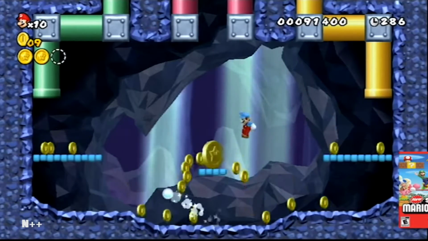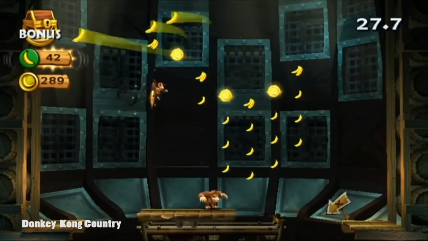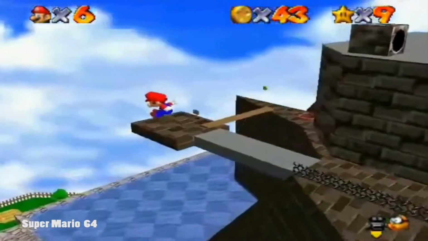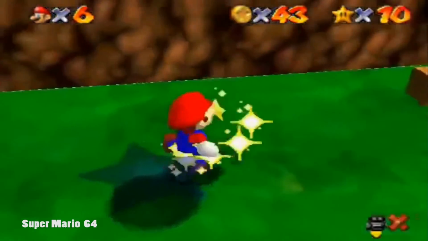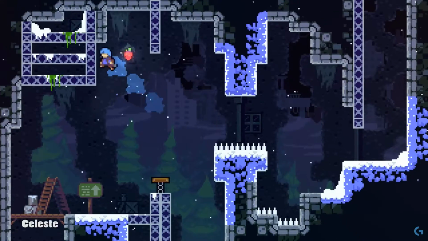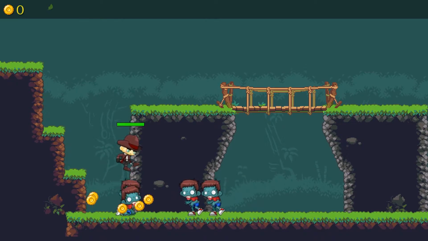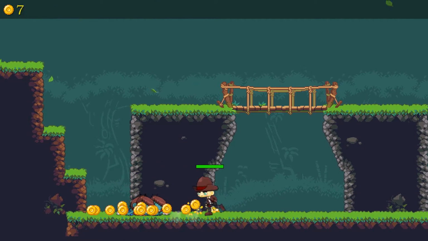Whether it's coins to spend at the shop, random pieces of fruit, or that sneakily placed hard to get yellow star, they are an integral part of a platformer. So for our game, let's add a coin object for the player to collect.